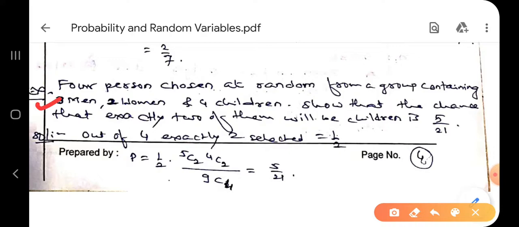Show that the chance that exactly 2 of them will be children is 5 by 21. We have to show that this answer is 5 by 21.